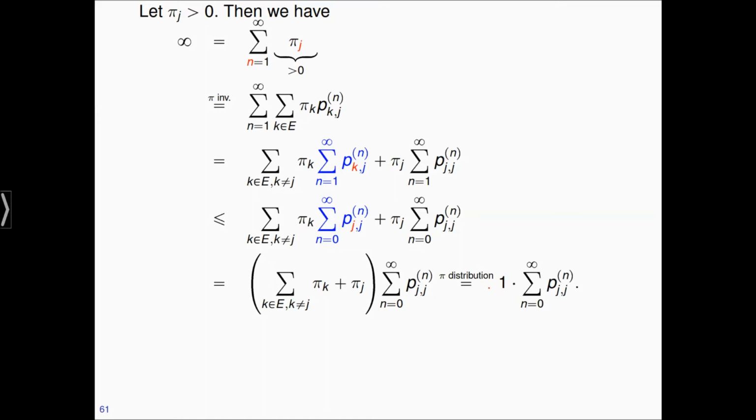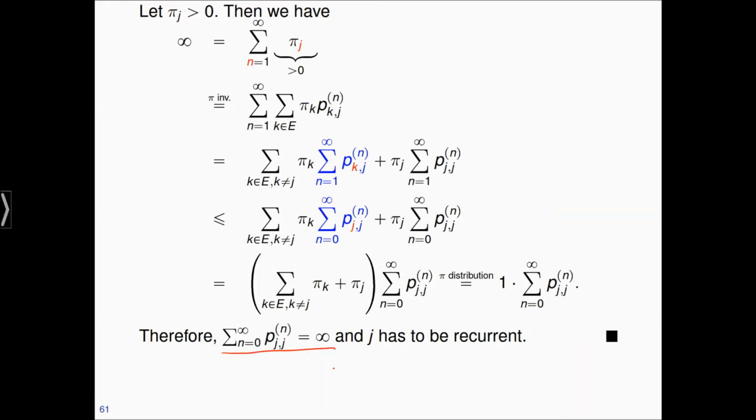And now we compare the left-hand side with the right-hand side, and we see that this sum here has to be greater or equal plus infinity, which means it is equal to plus infinity. And this is what we wanted to show, because if this sum here is plus infinity, then j has to be recurrent by the recurrence transience criterion. And this finishes the proof of the theorem.